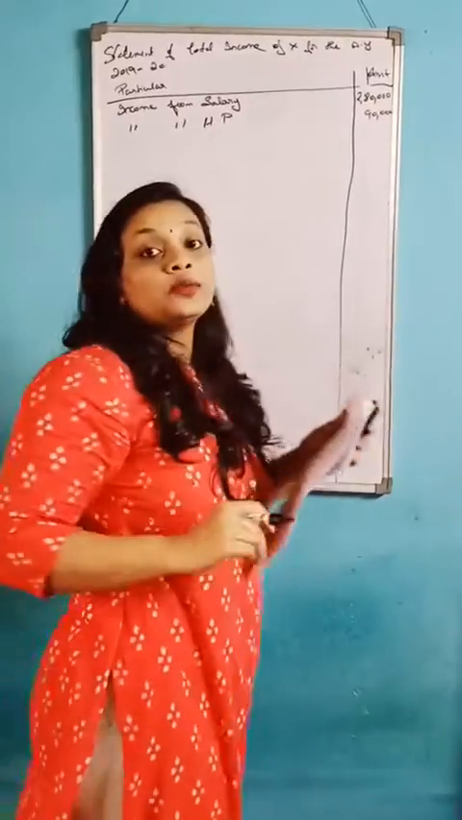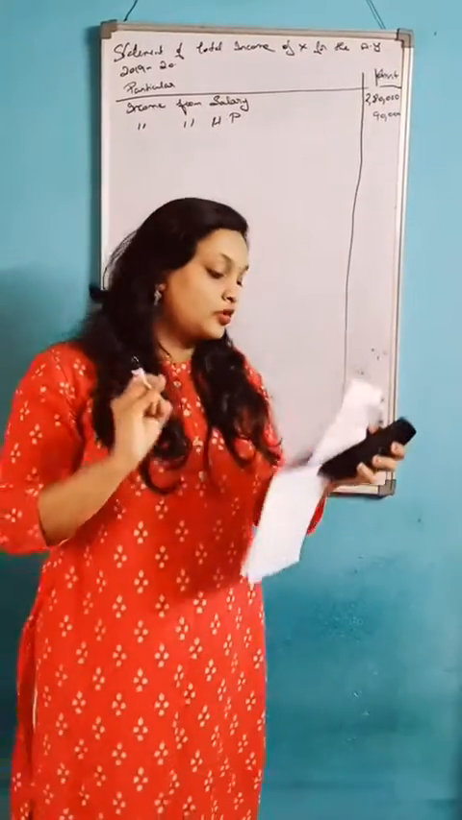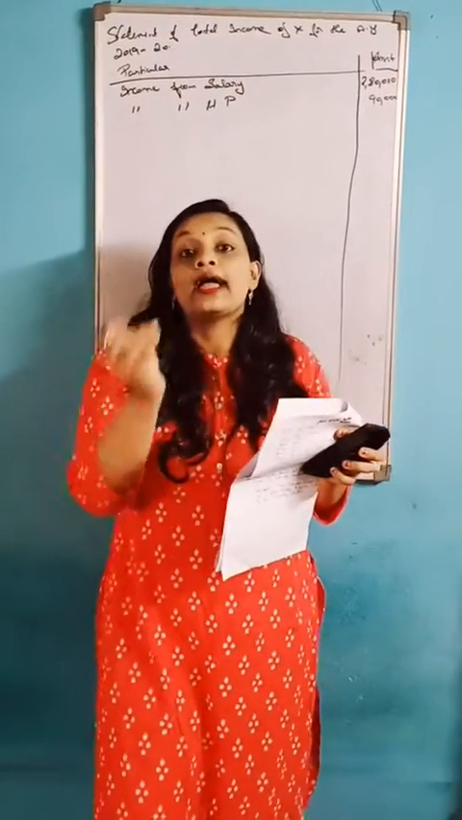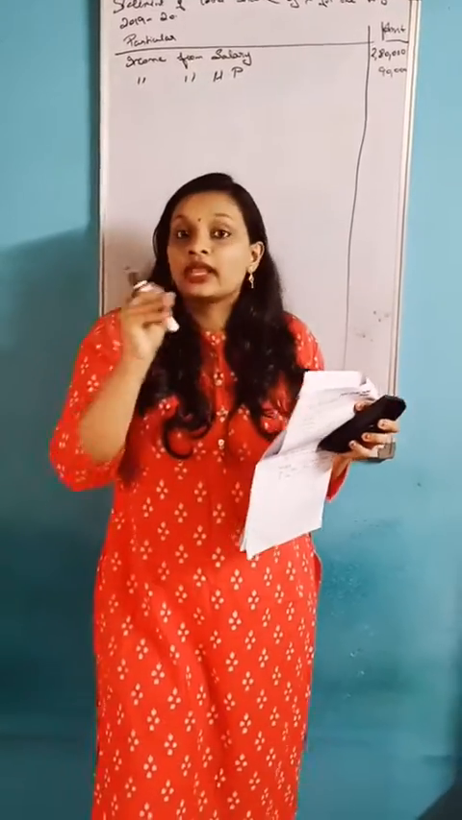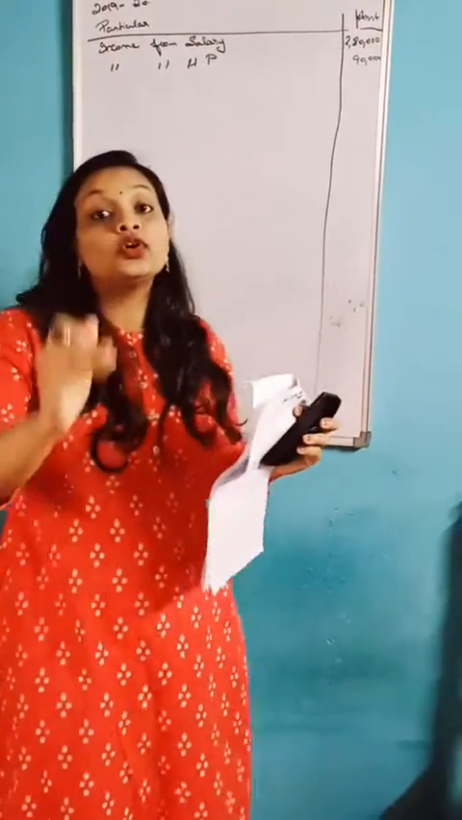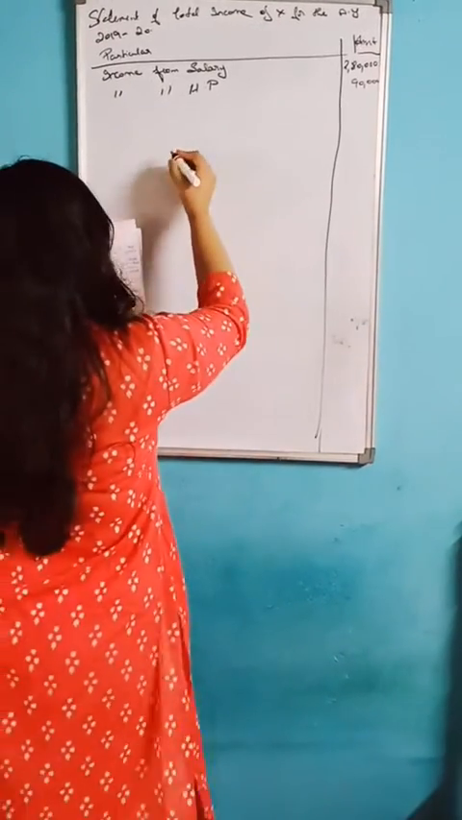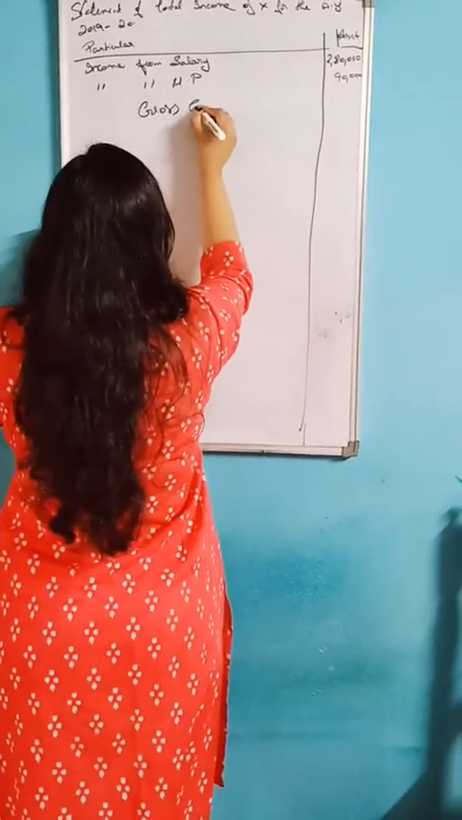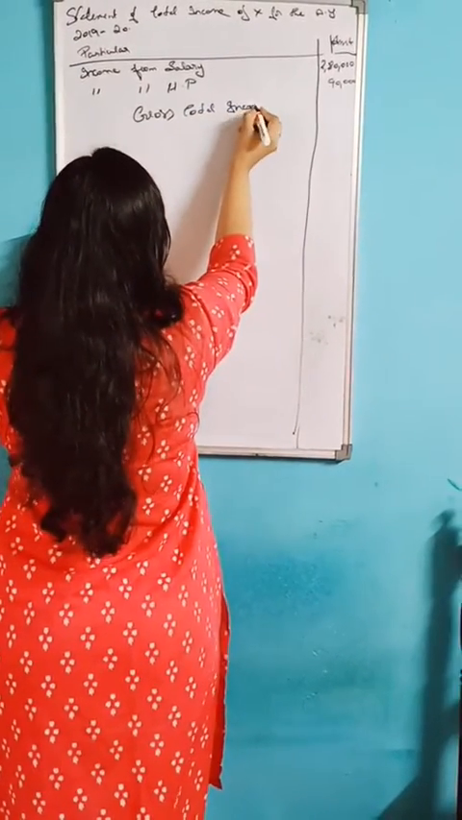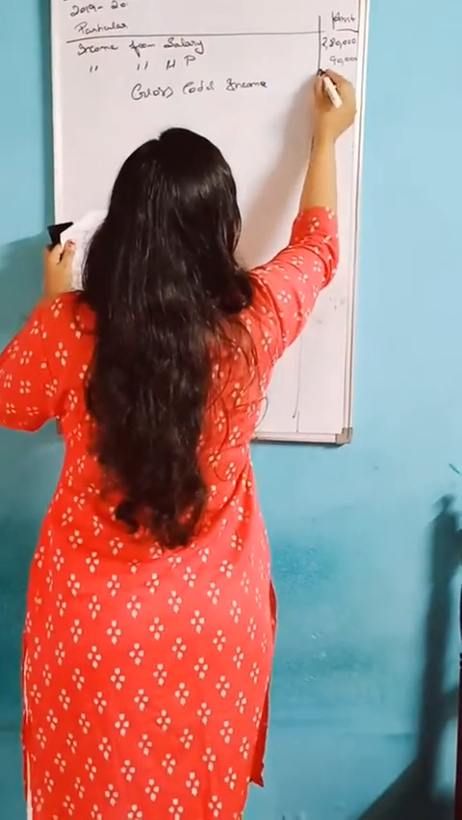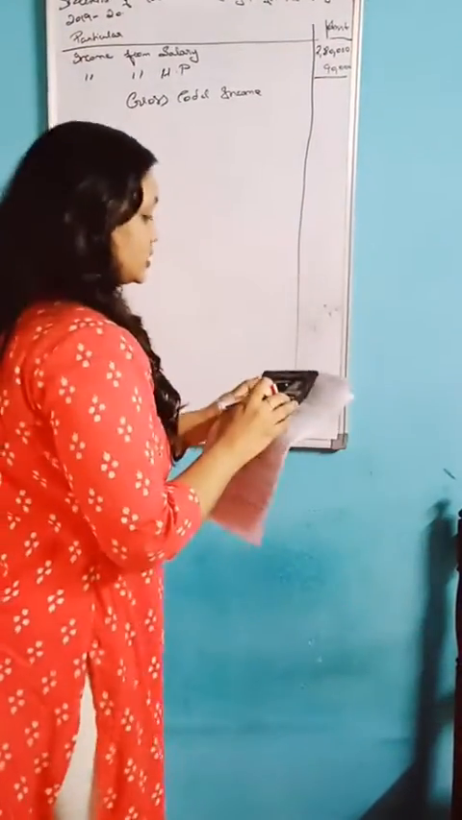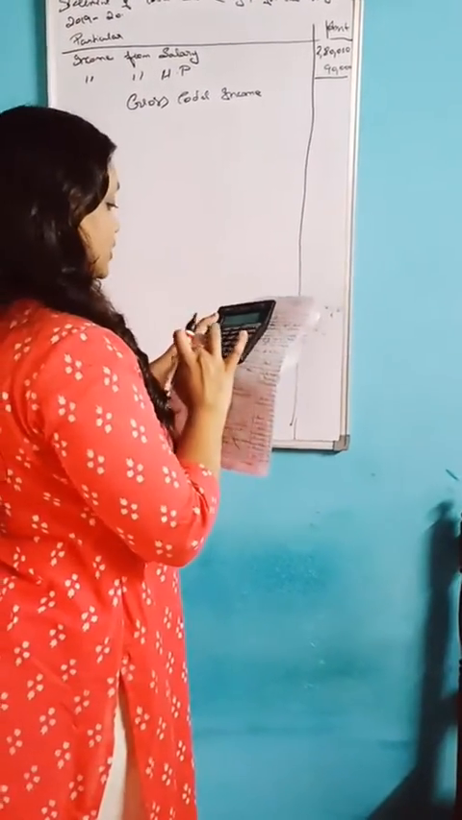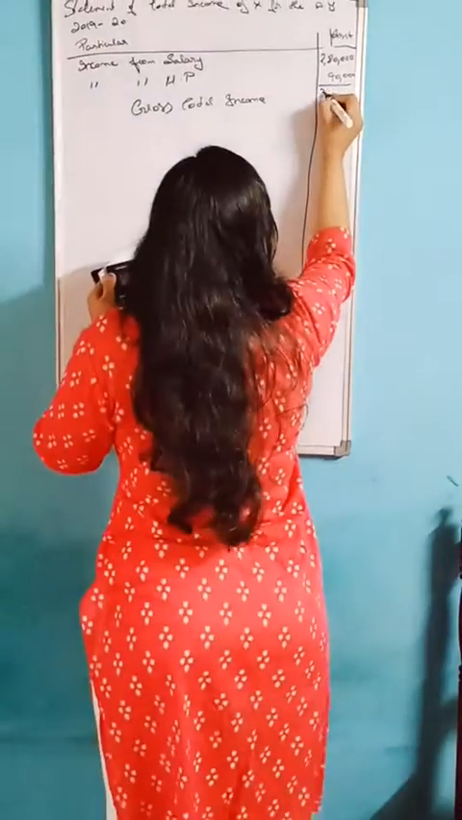The question did not mention income from profits and gains of business and profession, capital gain, and income from other sources. So these three are not mentioned. So we should calculate the gross total income by adding. How much will you get? 2,80,000 plus 90,000, you will get 3,70,000.